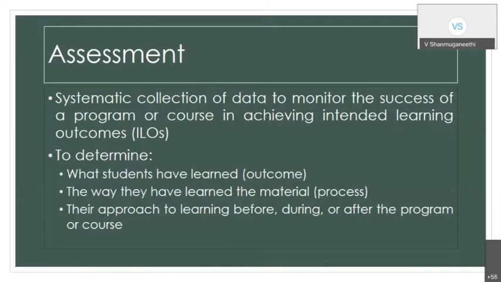This is where the assessment procedure plays its role, whether in the definition of outcomes, the selection of a strategy, or the preparation of the lesson plan. In all components, the assessment procedure plays the major role. The assessment procedure is to determine what the students have learned, and what they learned is nothing but the achievement of the outcome.